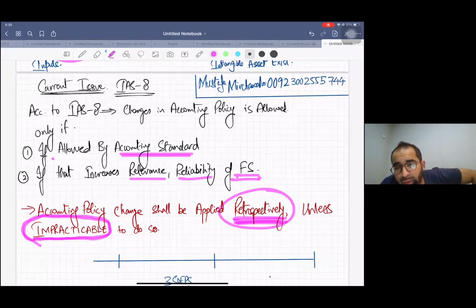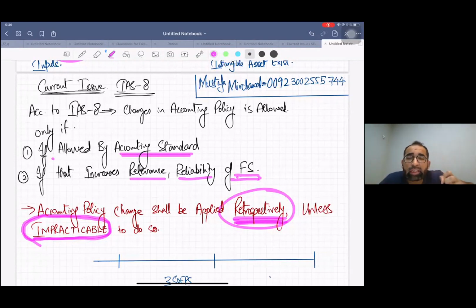Listen, for example, the original policy we were using for the last 5 years, and now there is a change in policy. Technically we should go back the last 5 years and change it, but the standard says if you cannot go back 5 years, or you have only 3 years of data, you have limitations in the practical world.